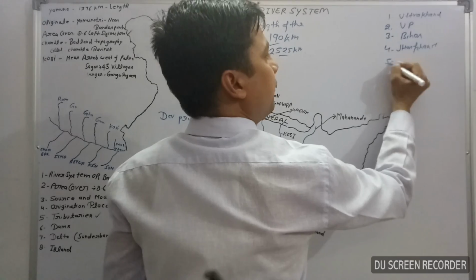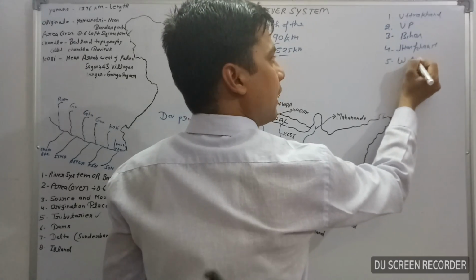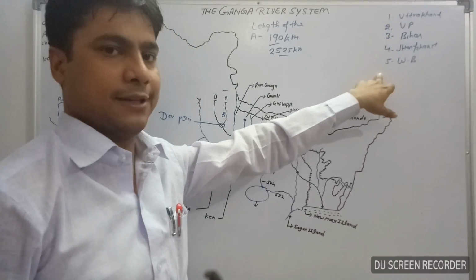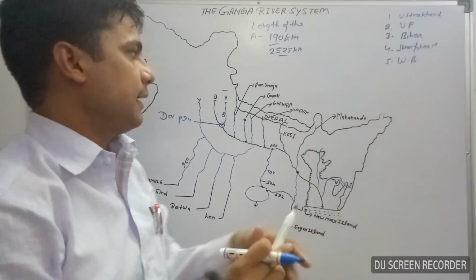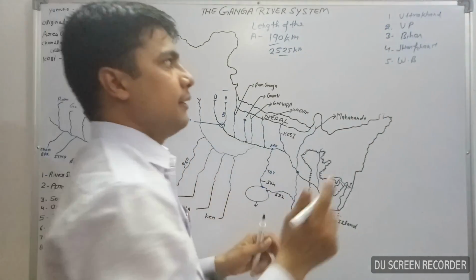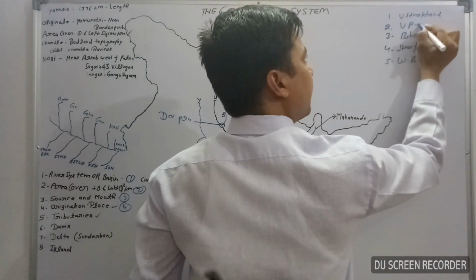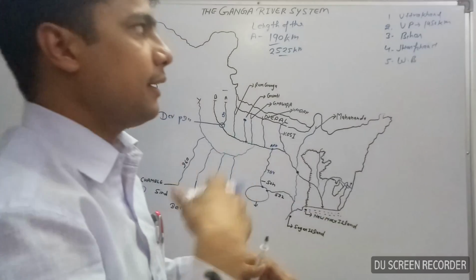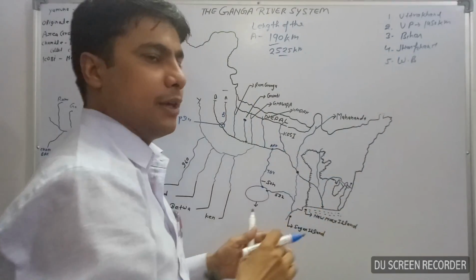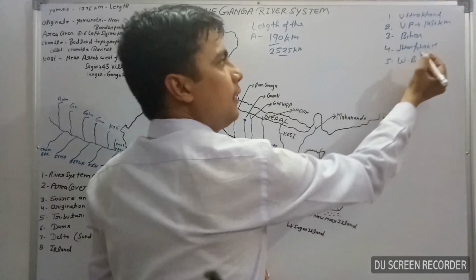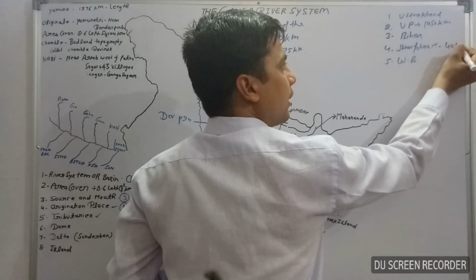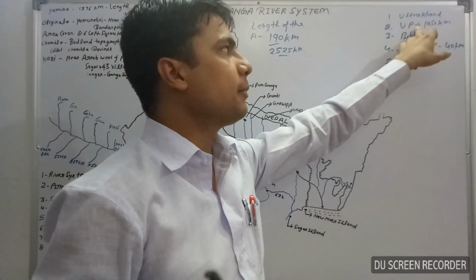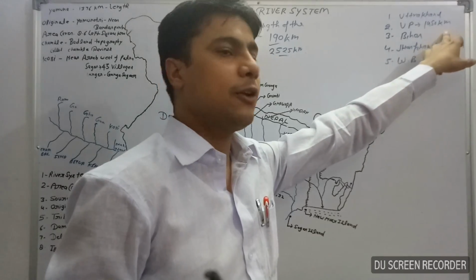And finally, the fifth state is West Bengal. It means the Ganga river flows through these states. The Ganga river's greatest length is in UP, 1450 kilometers. सबसे ज़्यादा length Ganga river की UP में है, and in Jharkhand it flows only 40 kilometers. Jharkhand में only 40 kilometers, and in Uttar Pradesh 1450 kilometers.